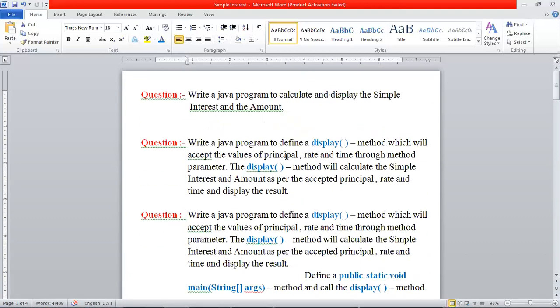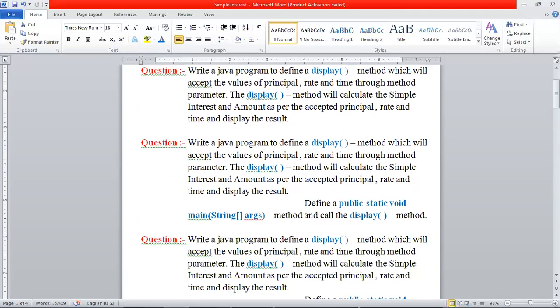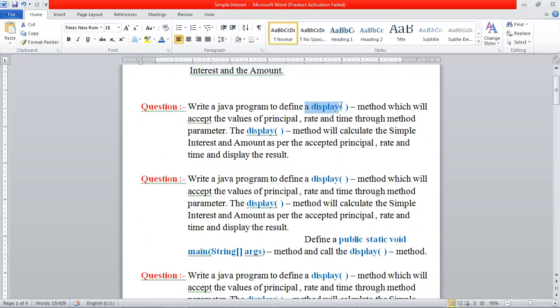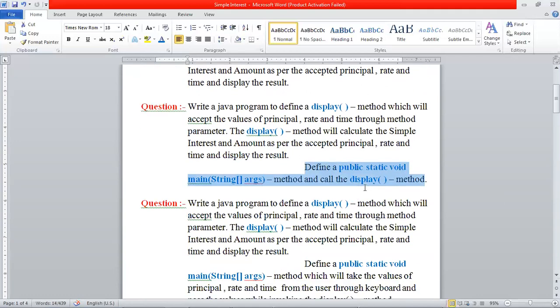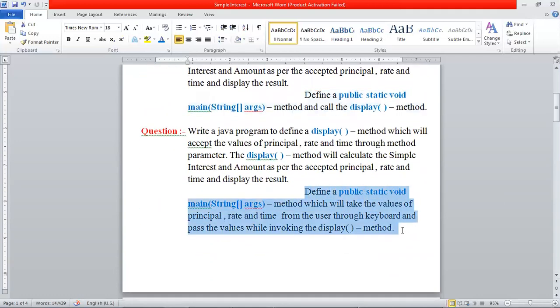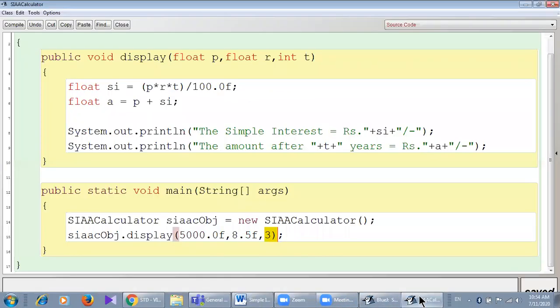So you can see, in the first question, no demand was there. The demand was just to calculate and display the simple interest. In the second question, the demand was that the name of the method should be display, and it has to be a parameterized method. Then in the third question, the addition of public static void main string args method and calling the display method. And then the demand changes. Everything is same, but we will have to take the values of principal, rate and time from the user through keyboard. So let us do it.